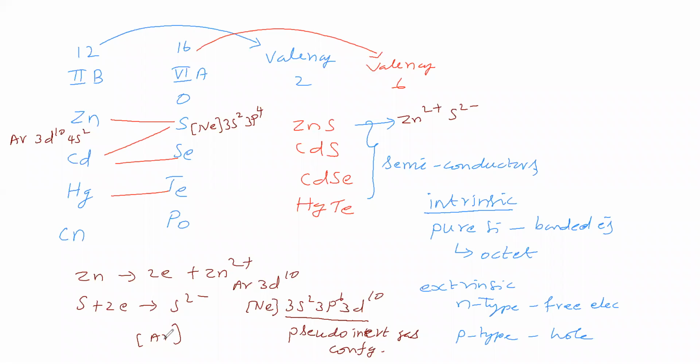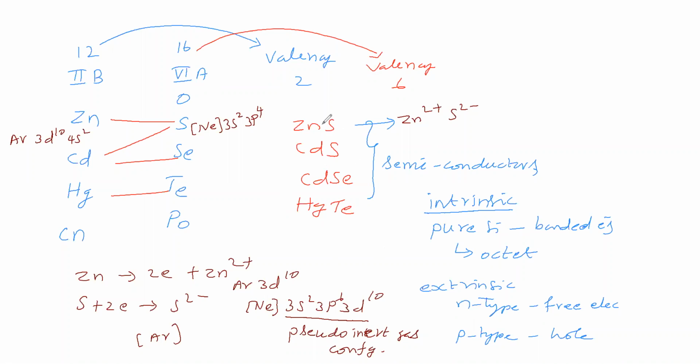Then we will take sulfide. Sulfide configuration is argon, a stable noble gas configuration, so it will not go for any more chemical reaction. That means these electrons do not involve in a chemical reaction, so it does not have free electrons. Then how do we say that these are extrinsic semiconductors coming under n-type? We cannot say that it is an n-type semiconductor.